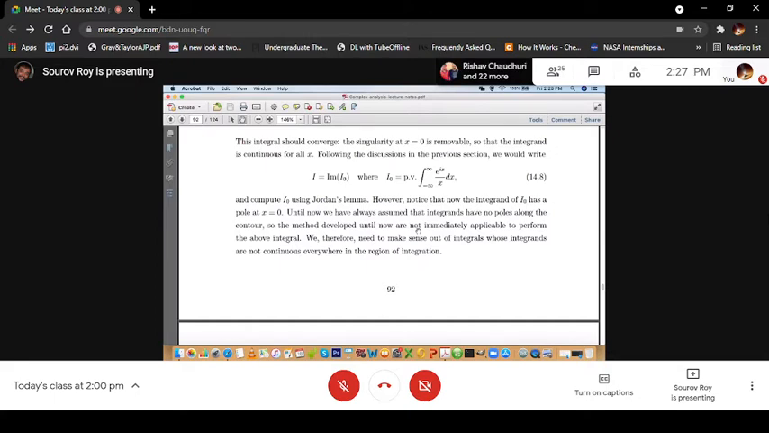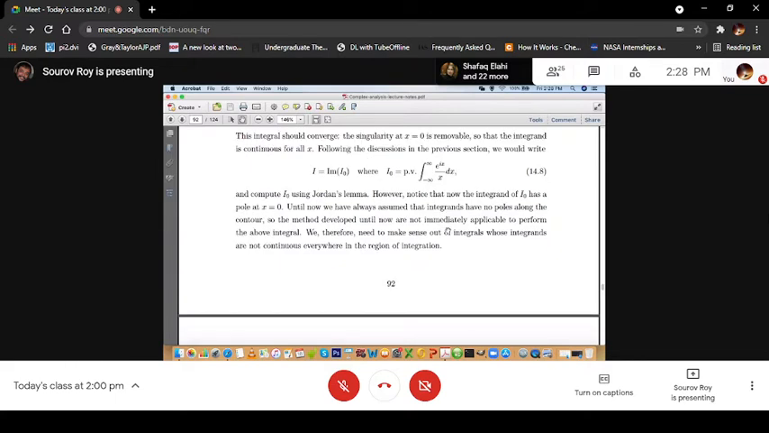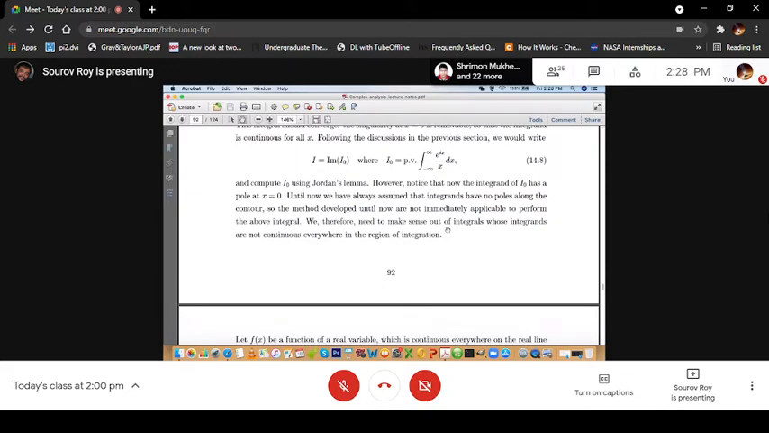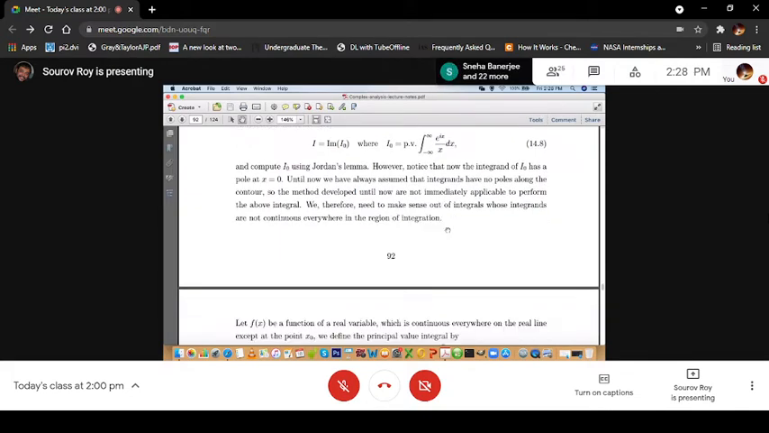So if you just take the principal value of e^(ix)/x dx and then take the imaginary part, it will not work, because there is now a simple pole at x equal to 0 along the contour. You want to do R tending to infinity, from minus infinity to plus infinity, but you cannot immediately apply the techniques that we have learned. So we therefore need to make sense out of integrals where integrands are not continuous everywhere in the region of integration. You want to understand the meaning of this kind of integral.